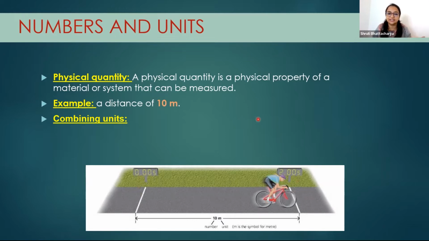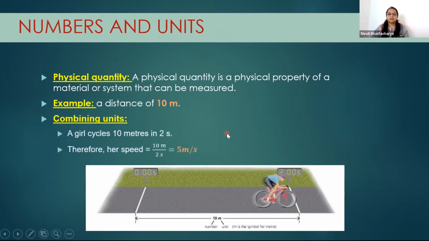So what other information can I get from there? Let's see. So we can know her speed, right? I hope you have heard about the term speed or studied it before, right? Yeah. For the term speed, we need to know the distance and the time taken. So here you notice, it is 10 meters by 2 seconds and we get the information that her speed is 5 meter per second. So here also 5 is the number and meter per second is the unit. Okay. So I hope it's clear. Whenever you have any doubts, you can ask me.